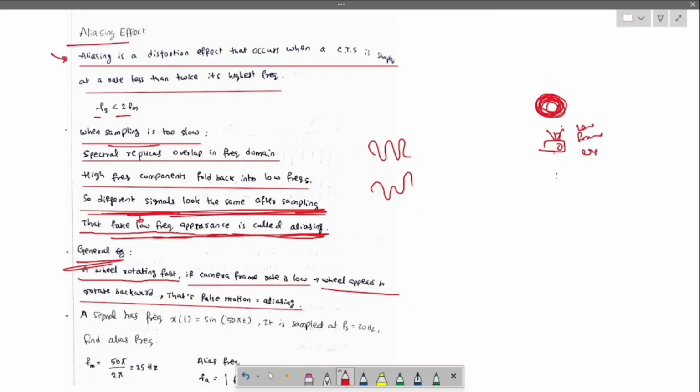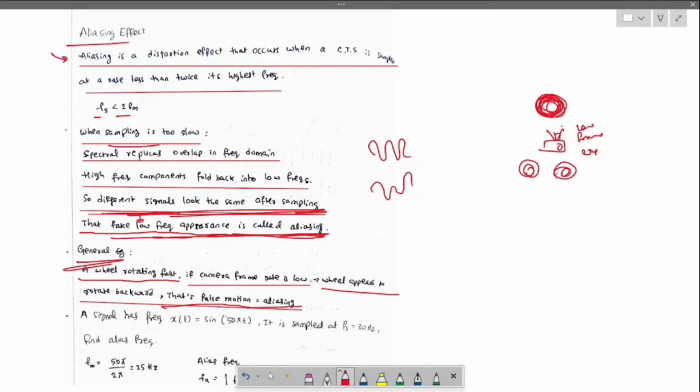Then when you capture this, instead of rotating like this, it may rotate in this manner in your video. This is known as false motion, nothing but the aliasing effect. Okay, this is how our general example will be.